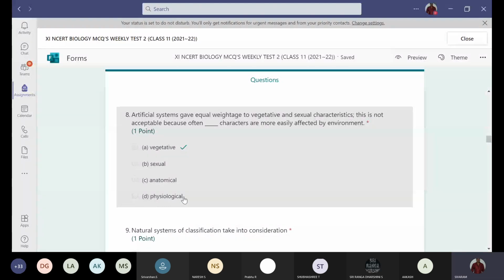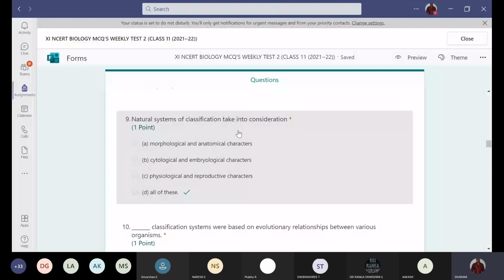And next, natural system of classification takes into consideration all the features, morphological features, cytological features, physiological and reproductive characters, embryological features, everything. So the option is D, correct option.